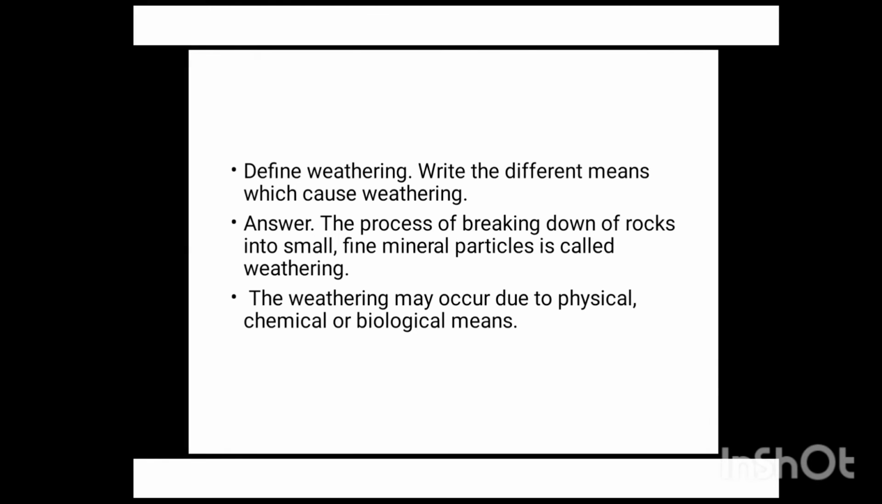See, if they have asked you the factors behind that, which factors take part, then at that time you are going to mention sun, wind, water, etc. But here they have asked to write the different means which cause weathering. So at that time you will write physical, chemical or biological means. So first we have explained what is weathering, the breaking down of rocks, and next we have mentioned the different means of weathering. This kind of question they can ask in 2 marks. Note it down.